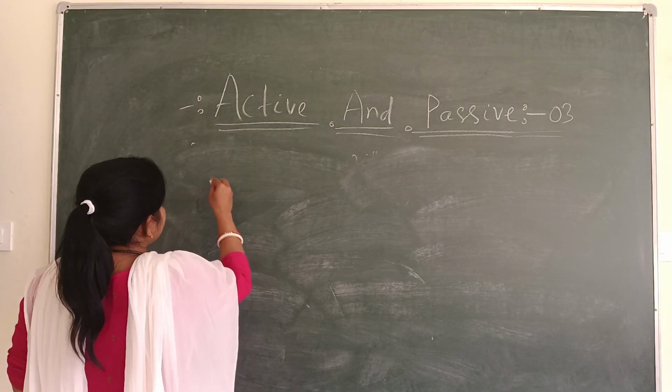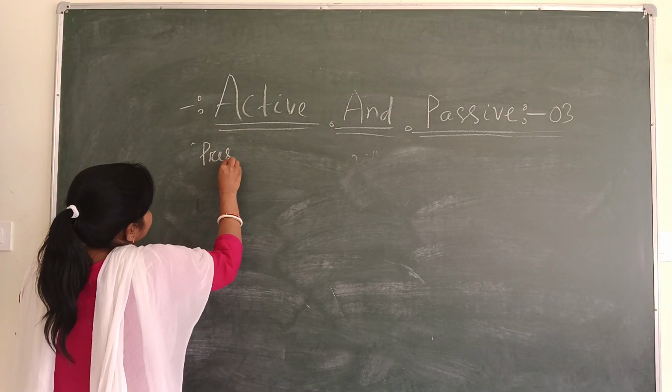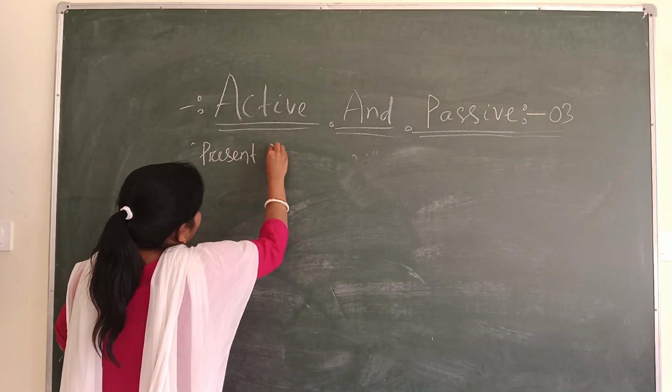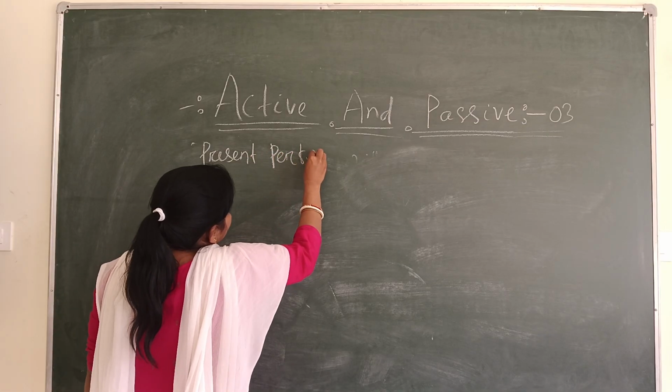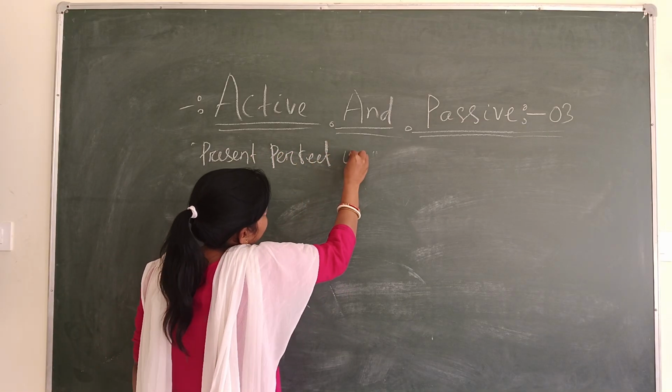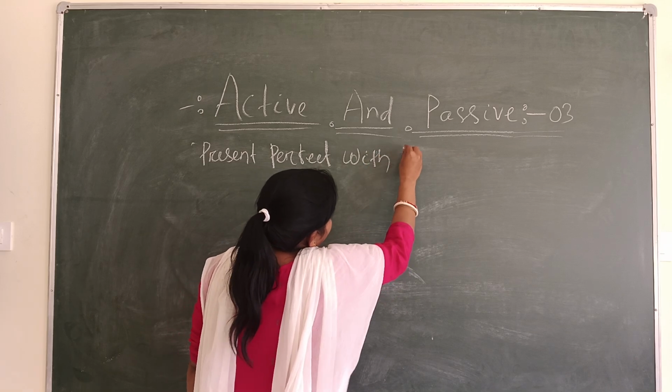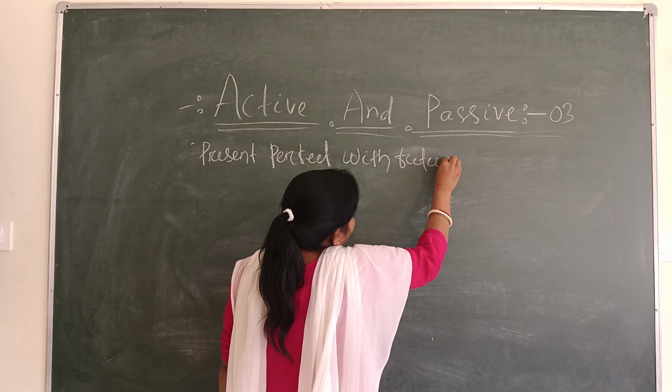Present perfect with future time reference.